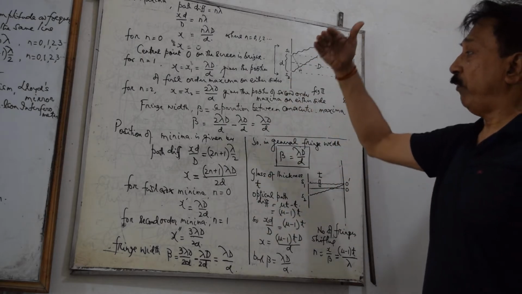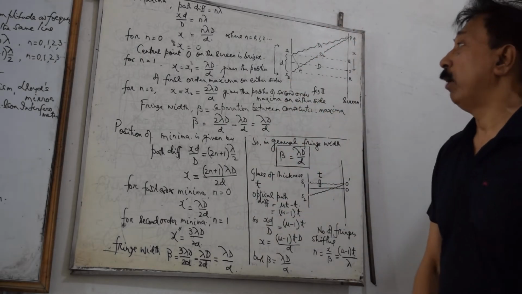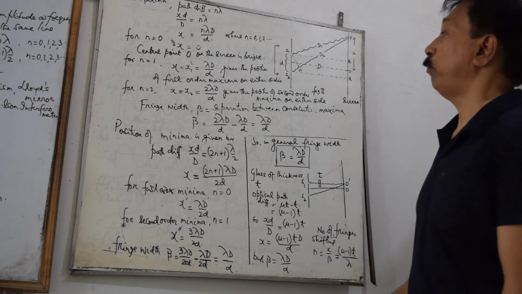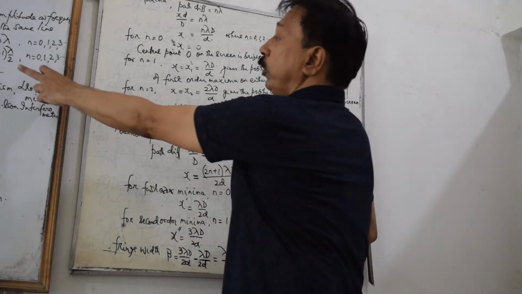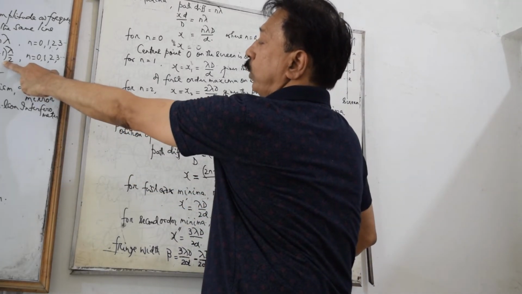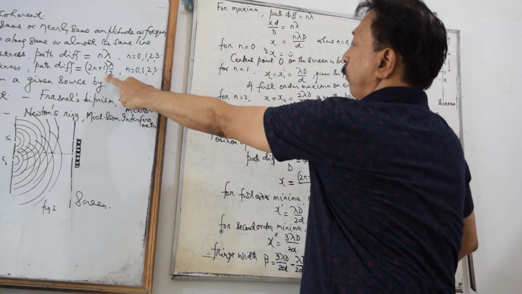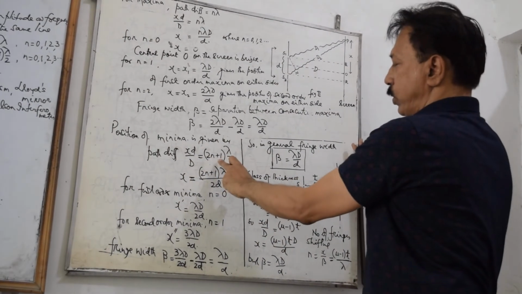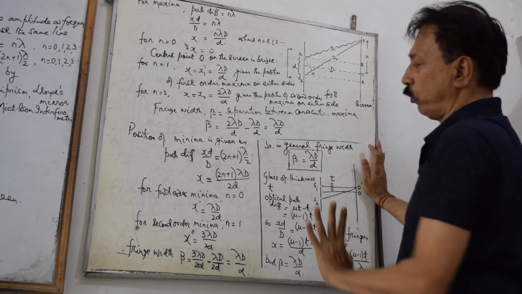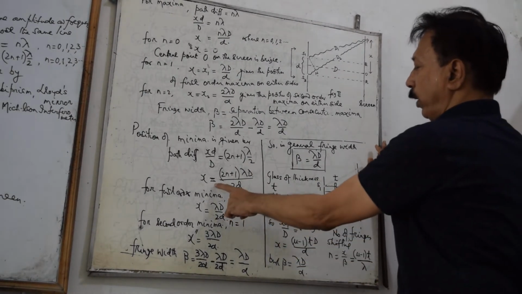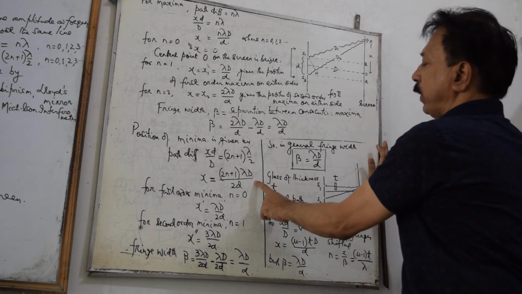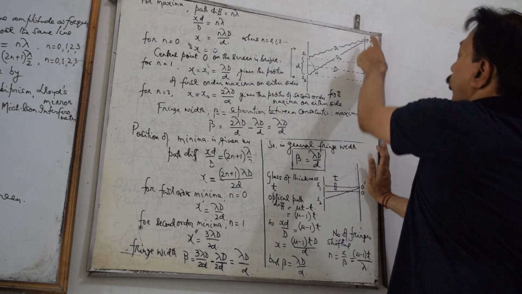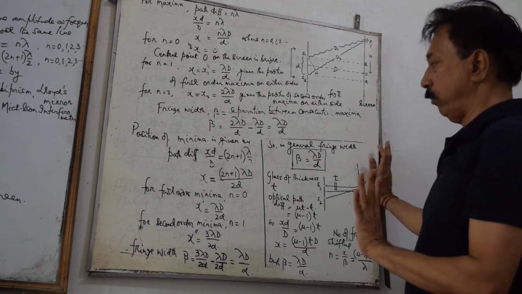Then we find the position of minima. Position of minima is given by the condition path difference equals (2n plus 1) lambda by 2. The path difference xd by D equals (2n plus 1) lambda by 2. This is what we have used here. x will be equal to this. This equation gives you the position of minima on the screen, at which point we'll have minima.